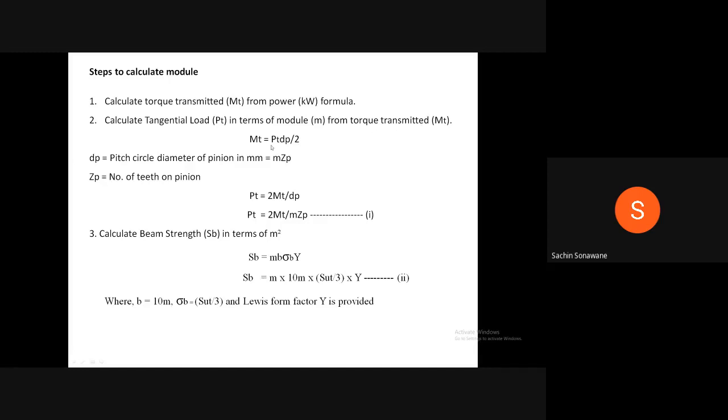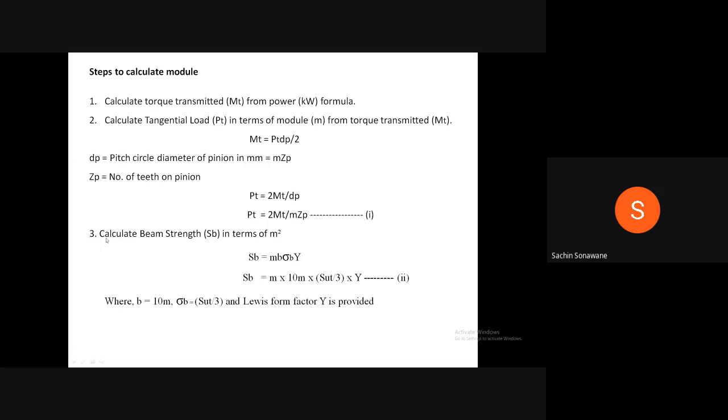We know that torque transmitted MT is equal to PT into dP divided by 2, where dP is equal to pitch circle diameter of pinion in mm, which is equal to m into Zp. Zp is equal to number of teeth on pinion. Therefore, PT is equal to 2MT divided by dP. Therefore, PT is equal to 2MT divided by m into Zp, equation 1.